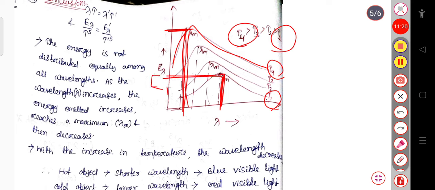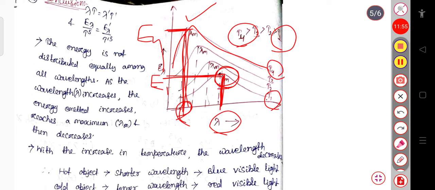Comparing these two, when the temperature is higher, the wavelength is shorter. Or we can say that when the wavelength has a larger value, the temperature is low.